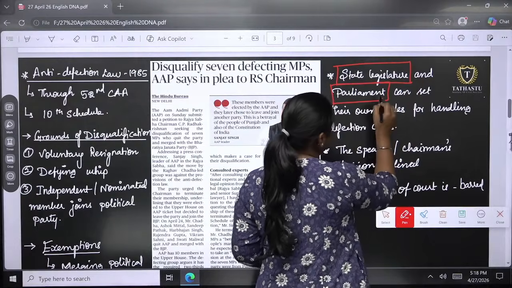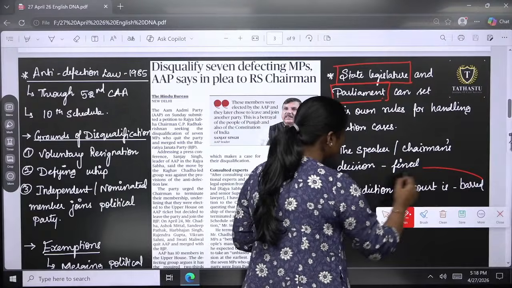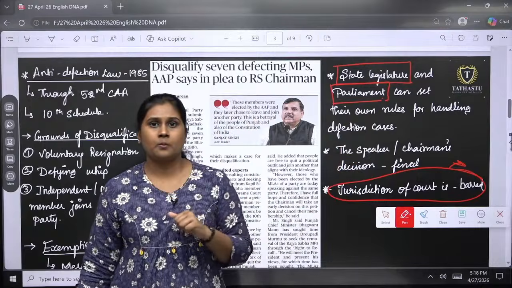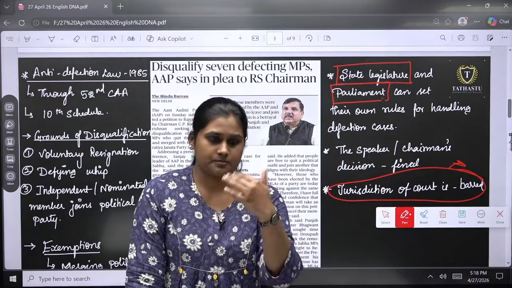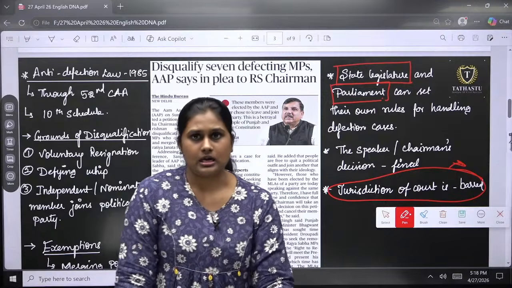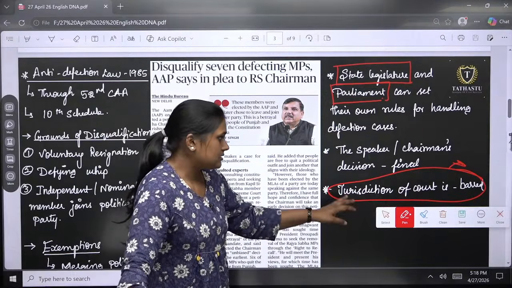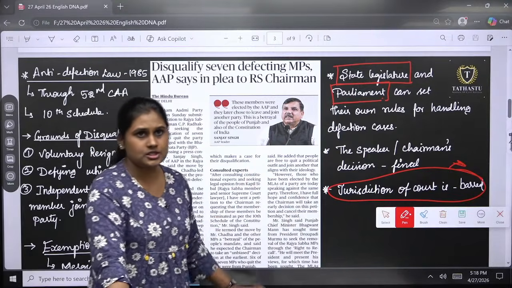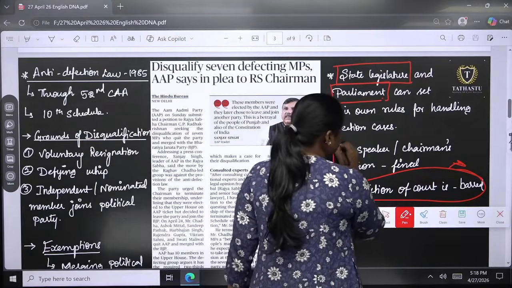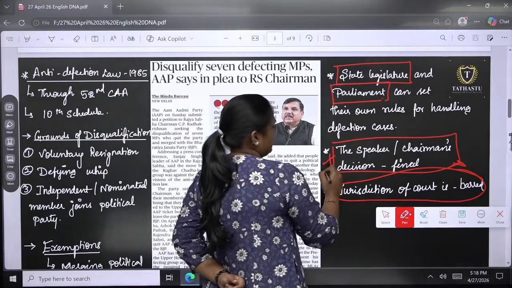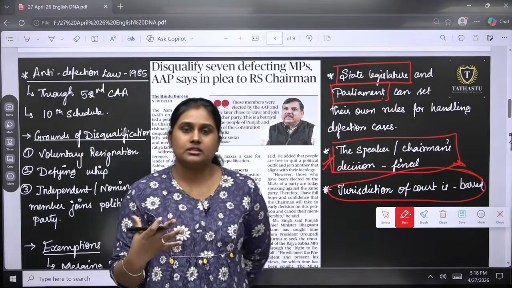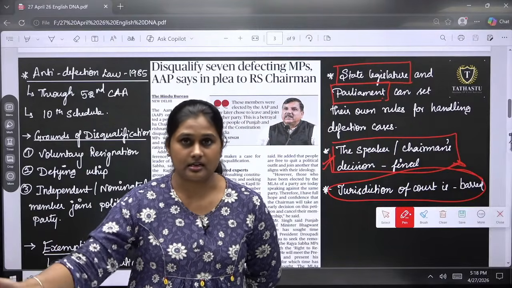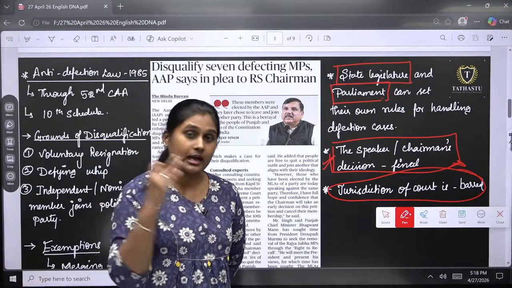They have that flexibility, and no court can question this, so the courts cannot take jurisdiction here. Then the speaker or the chairman has the discretion. They have the authority to decide whether a member can continue or not. So that decision is final.